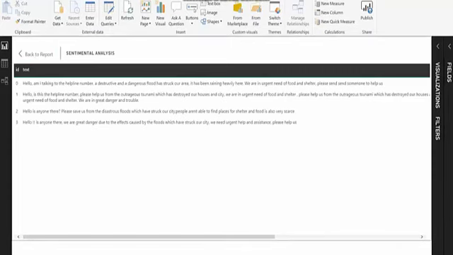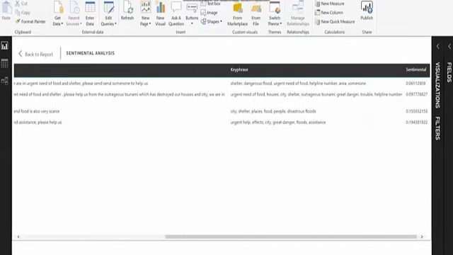From the information that we got in the key phrase and the sentiment column, the operator can analyze the data and generate a report.